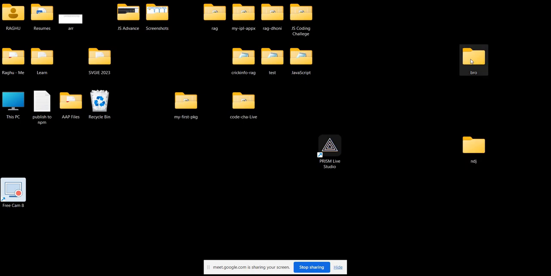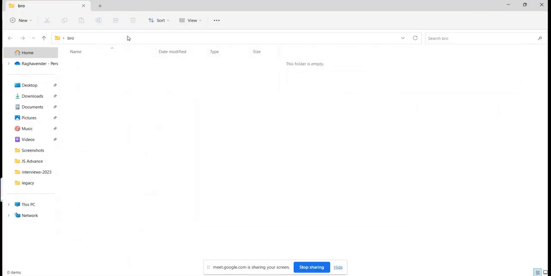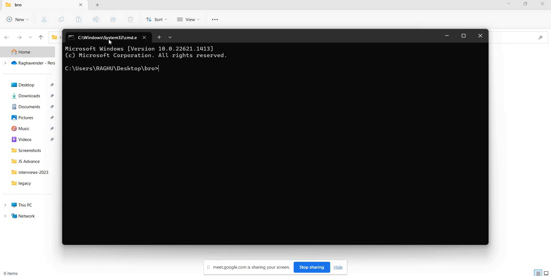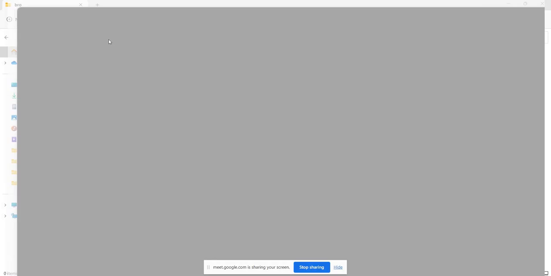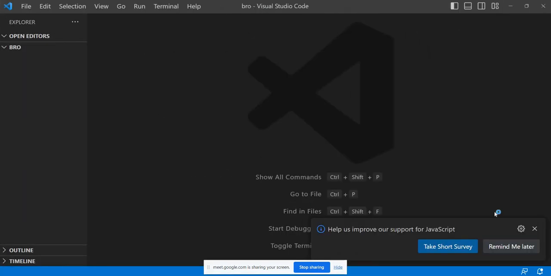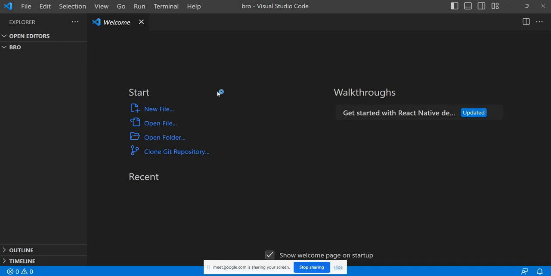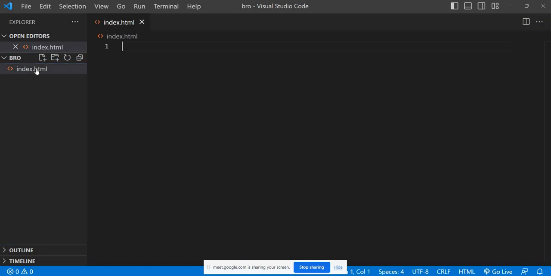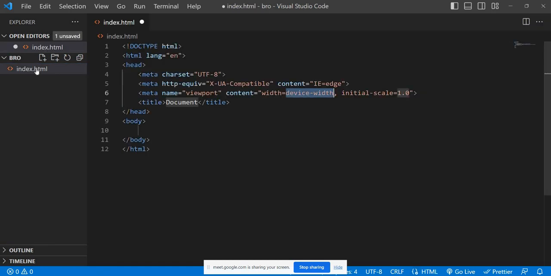So first we can see a few important details. If you already learned JavaScript, HTML and CSS, you can understand easily. Otherwise it is somewhat difficult, but you can learn by practice. If you want to deal with HTML, we need to create an HTML file. I'm creating index.html and going with the default template.